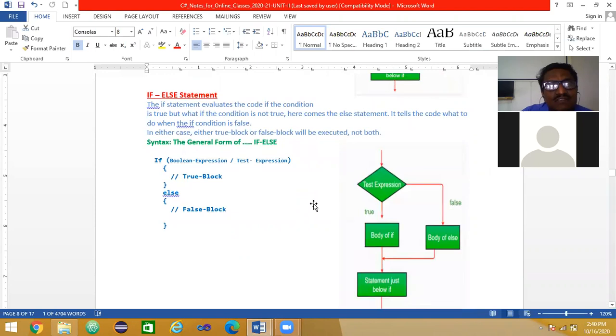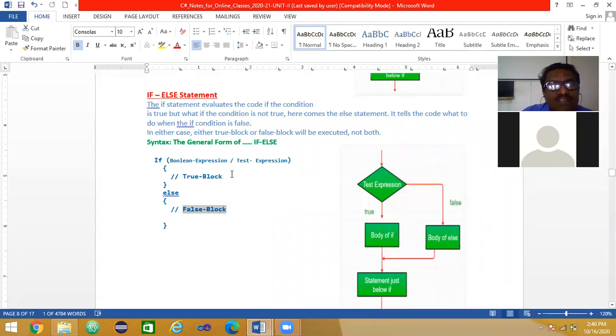Similarly, if else has two blocks here. One is the true block, the other one is the false block. If this Boolean expression is true, the true block will be executed and the false block is skipped. One more case: if this Boolean expression or test expression or the condition turns out to be false, then the true block is skipped, whereas the false block will be executed.